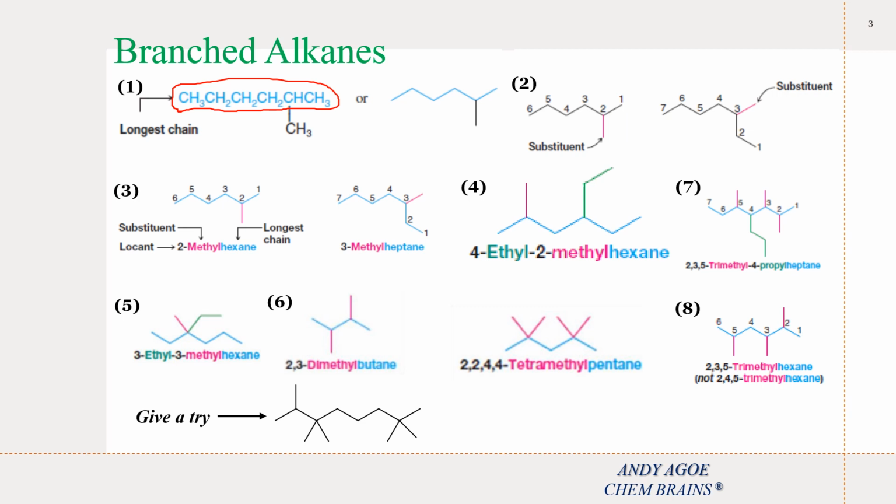We have 1, 2, 3, 4, 5, and 6. So if we have 6 carbons present, we say hexane. Any other organic compound or any other form of compounds attached to the longest chain or the parent chain becomes a substituent. That is seen in example number 2. So any other compound which was attached to the parent chain is now determined as a substituent.